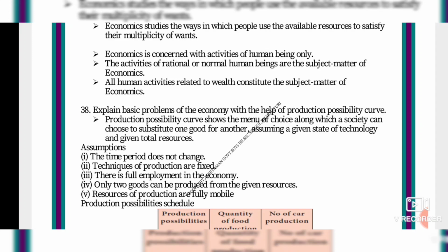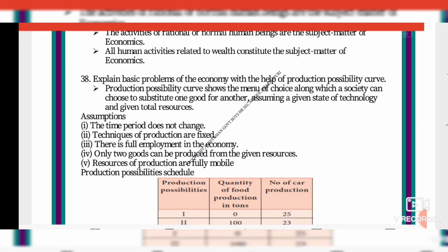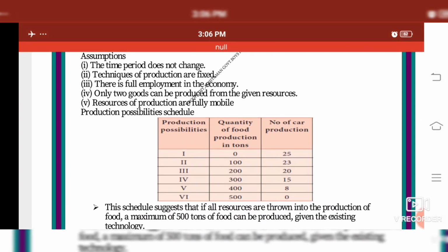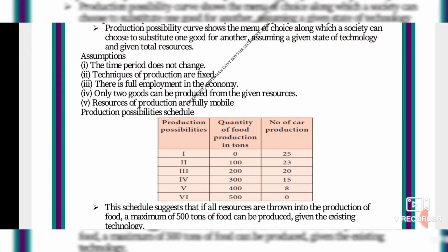Now we will see about the production possibility curve. First, the production possibility schedule, with Roman numbers 1, 2, 3, 4, 5, 6. We are going to see two items: the quantity of food produced and the number of cars produced, which is important for us. The food production is very, very important to us. The first stage is 0 and it increases: 100, 200, 300, 400 and 500 lastly.